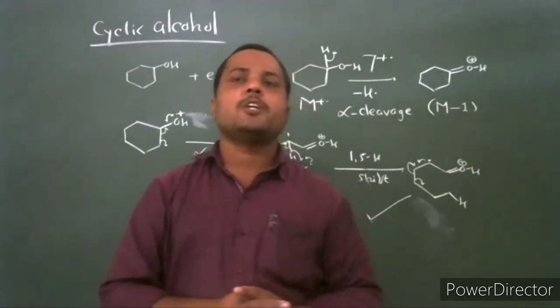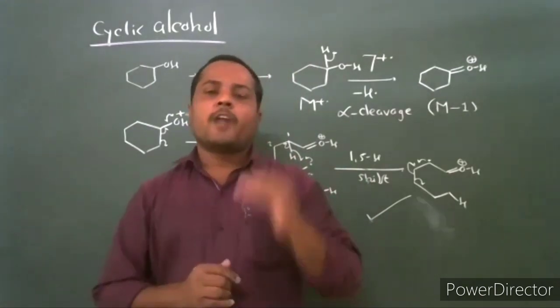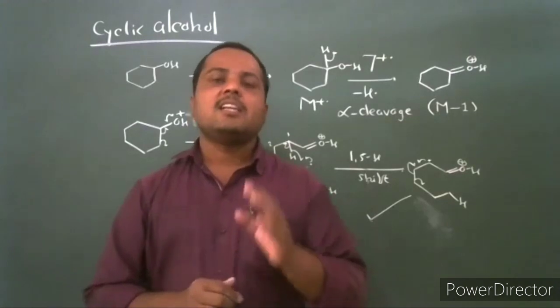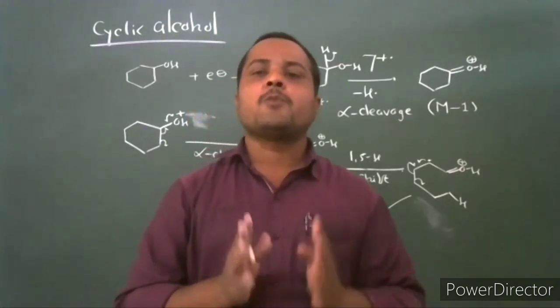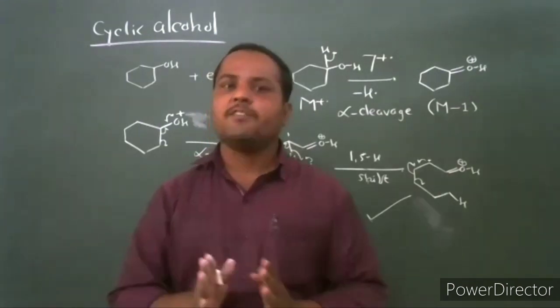The loss of a water molecule gives the M minus 18 fragment. The fragment ion formed after the loss of a water molecule has mass 18 units less than the molecular ion peak. This fragment is known as the M minus 18 fragment.